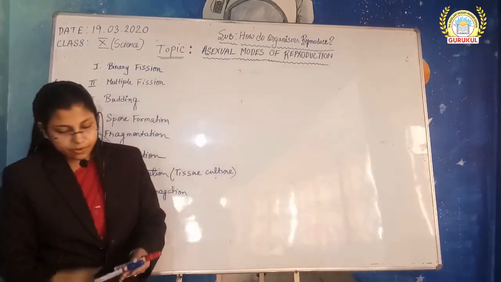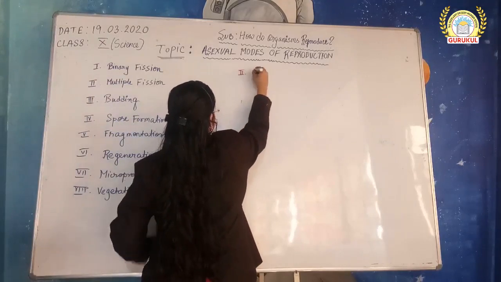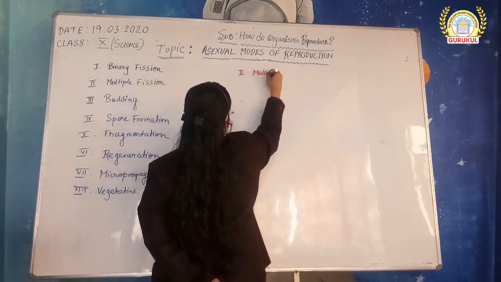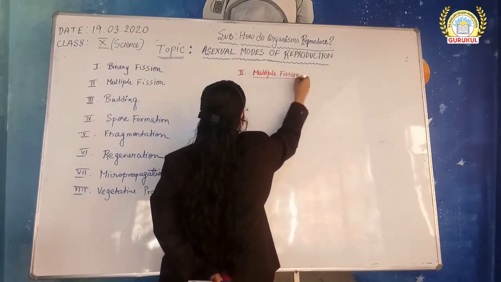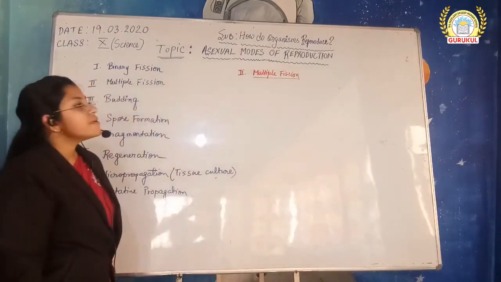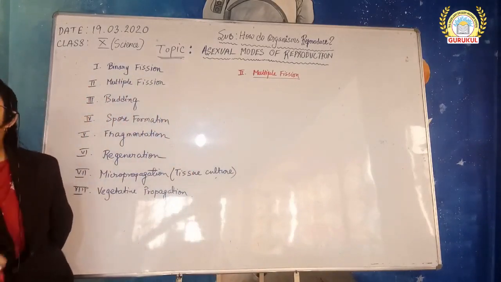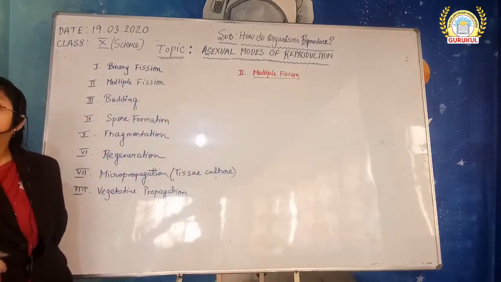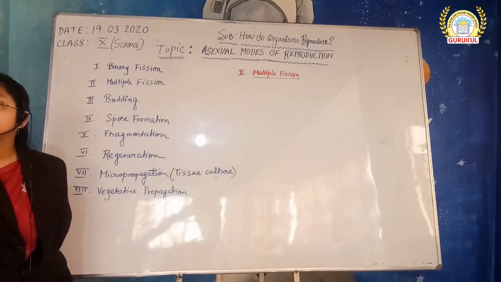So in multiple fission, first we have to understand one simple thing: first of all, the nucleus divides multiple times and then the cytoplasmic division occurs.